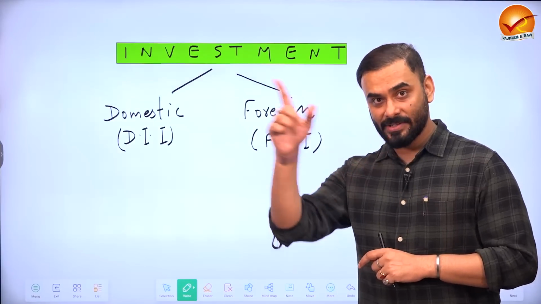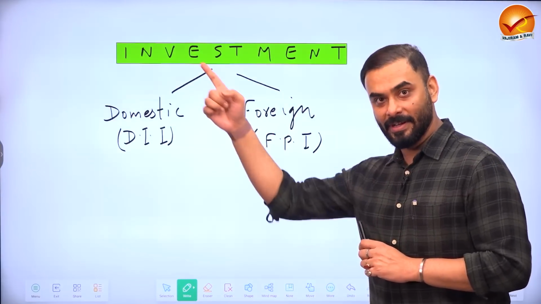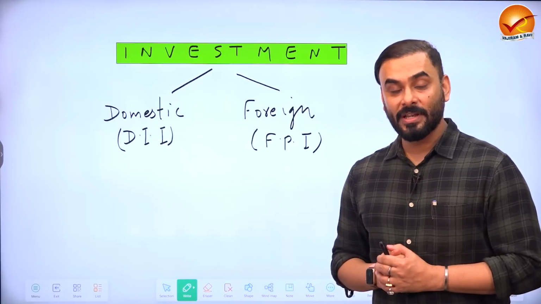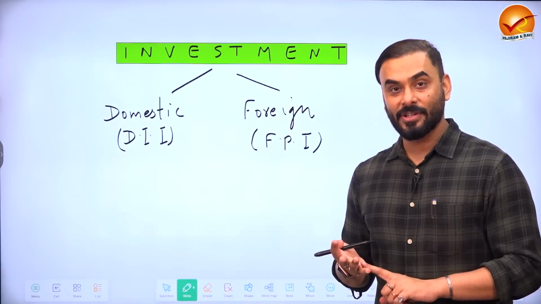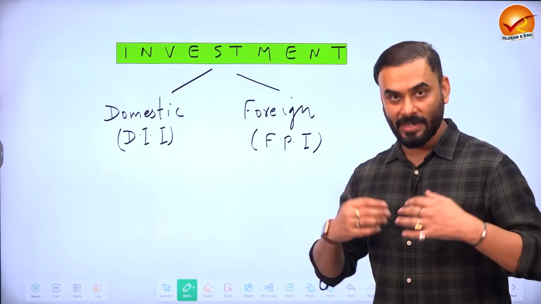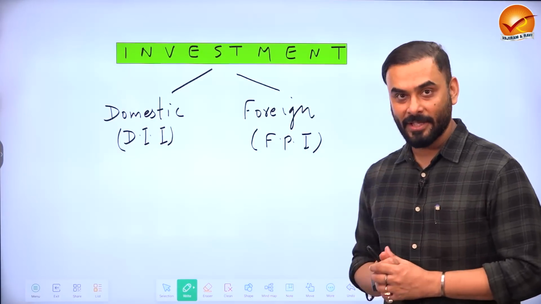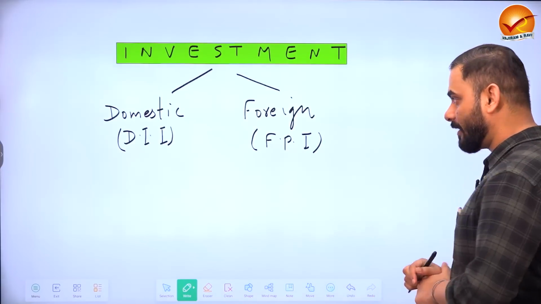But whenever the interest rate in countries like USA increases compared to India, they leave India and go to that country. So what is domestic institutional investors? Insurance companies, banks and other financial institutions like mutual funds which are Indian and they make investment in India. They are DII and foreigners are FPI. So let us look at their behavior in India, the behavior of DII and FPI.